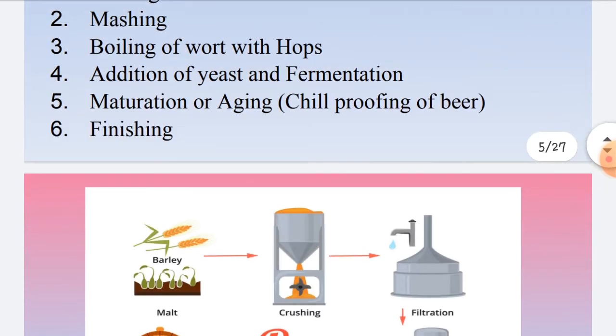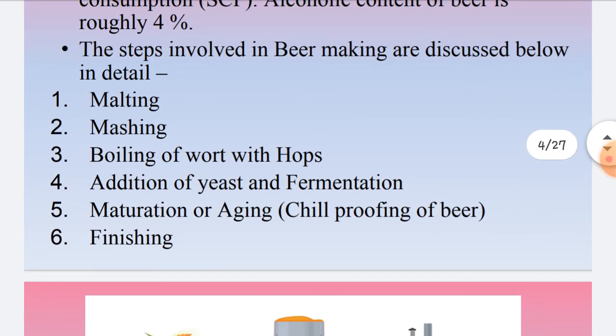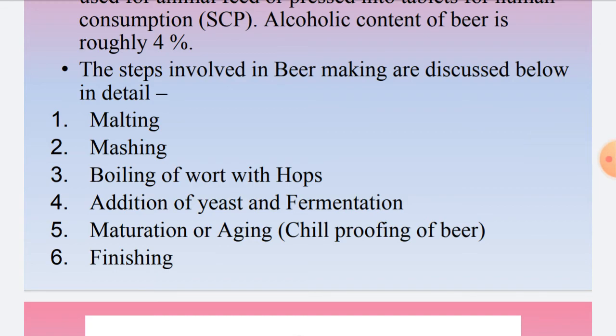So dear students, here we have discussed the production of beer in brief. In the next video, we will be studying the detailed production of beer, where we'll be discussing each and every step in detail, that is malting, mashing, boiling the wort with hops, addition of yeast, maturation, aging and finishing. So that we will discuss in the next lecture.